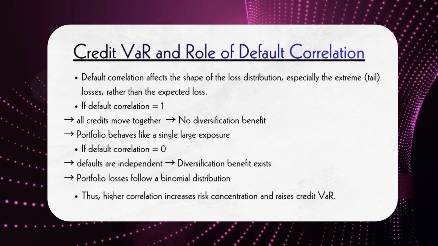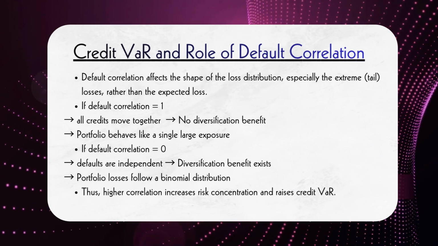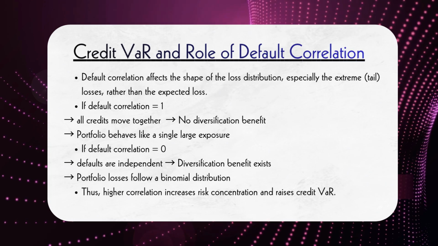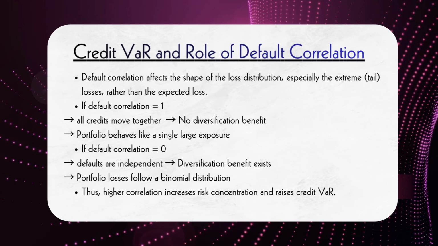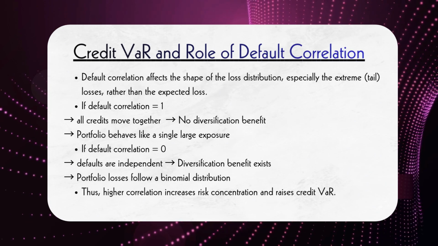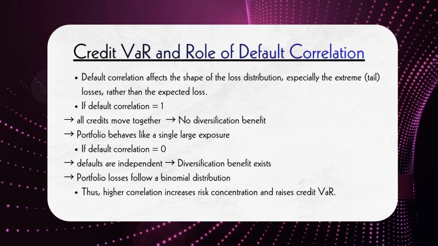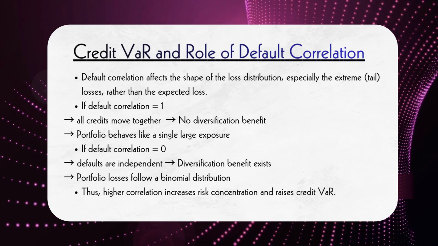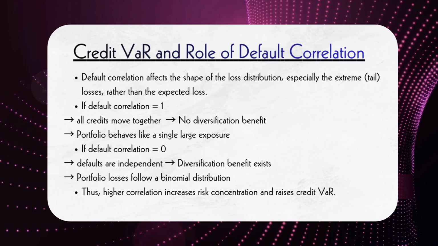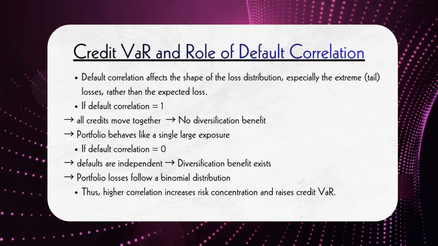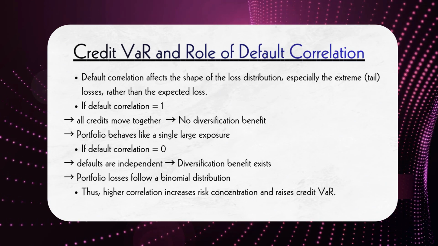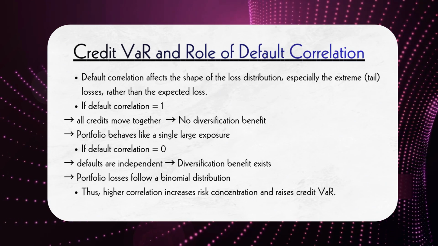Now, an important factor here is default correlation. Default correlation does not affect the expected loss, but it significantly affects the extreme losses, which drive credit VaR. If default correlation is equal to 1, it means all credits default together. In this case, there is no diversification benefit, and the entire portfolio behaves like a single large loan. On the other hand, if default correlation is 0, defaults are independent, and diversification reduces risk. The loss distribution in this case follows a binomial pattern.